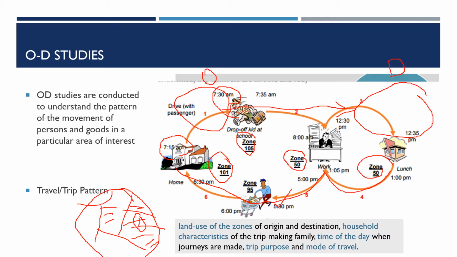We should have detailed information about origin, destination, the land use of such zones, the household characteristics of the trip-making family, because that eventually helps decide which mode to use. Also the socio-economic background, the time of day the trips are made, trip purpose, and mode of travel. Collecting this information is possible by performing origin-destination studies.